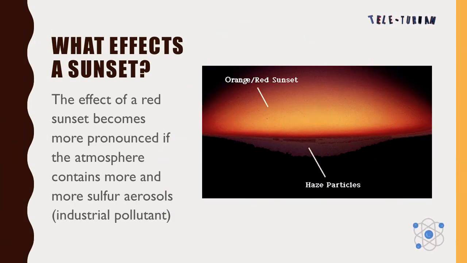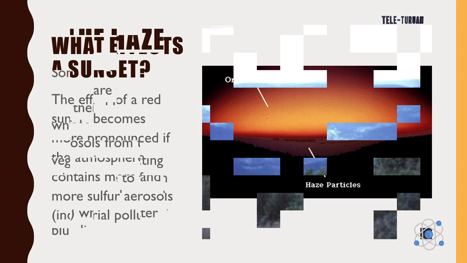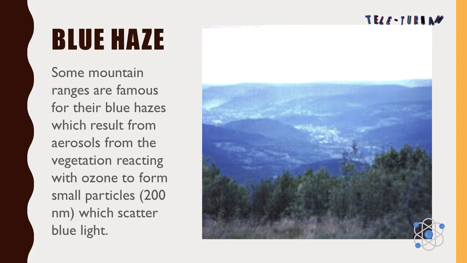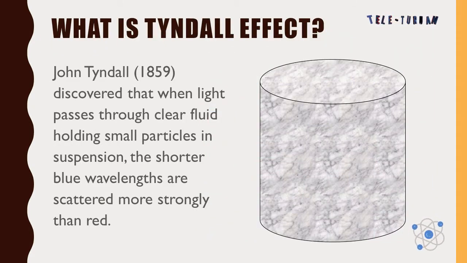What affects a sunset? The effect of a red sunset becomes more pronounced if the atmosphere contains more sulfur aerosols or industrial pollutants. Some mountain ranges are famous for their blue hazes, which result from aerosols from the vegetation reacting with ozone to form small particles which scatter blue light. What is the Tyndall effect? John Tyndall in 1859 discovered that when light passes through a clear fluid holding small particles in suspension, the shorter blue wavelengths are scattered more strongly than red.